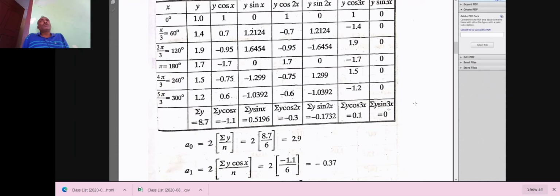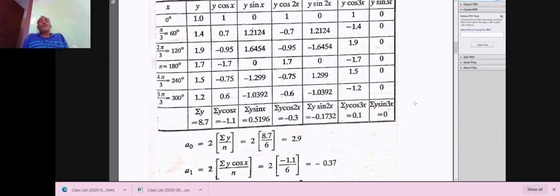Therefore, cos 2 into 60 is cos 120 degrees. Cos 120 degrees will be something into y value 1.4, and we get minus 0.7. Are you clear? When adding the column y cos 2x, we get summation of y cos 2x equal to minus 0.3.